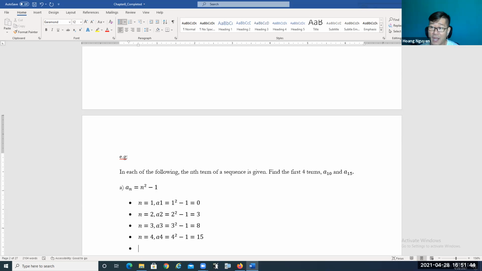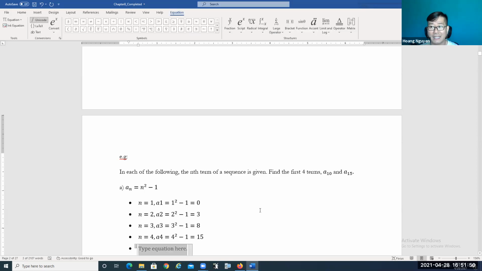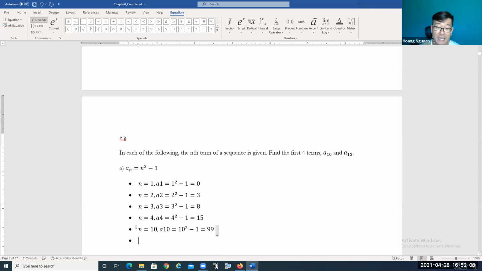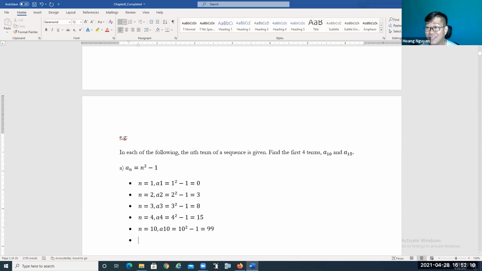Now the next term we need is A10, right? The question is also asking about A10. What does A10 mean? It means that we're going to plug in n equal to 10. So A10 equals 10 to the power 2 minus 1, where we substitute n by 10. 10 to the power 2 is 100, take away 1, so it's going to be 99. That's the 10th term.